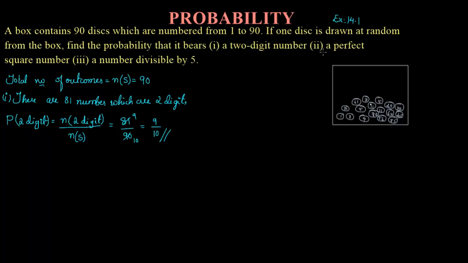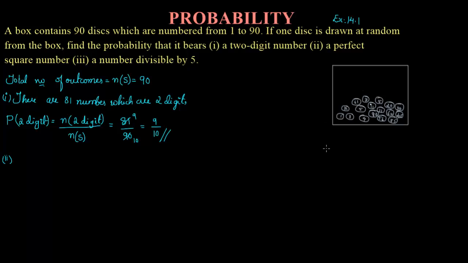Now part 2 of this question: a perfect square number. You need to find the probability of getting a perfect square number. First, you need to understand what a perfect square number is. For example 1, then 4, because if you multiply 2 into 2, you get 4.